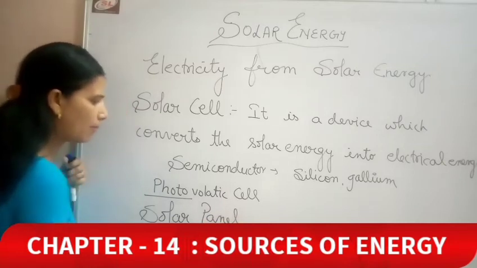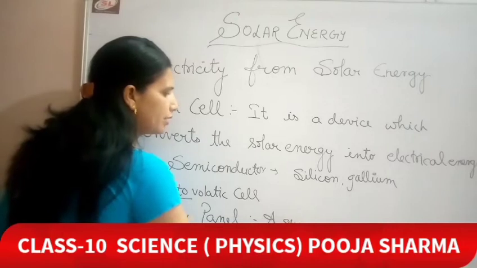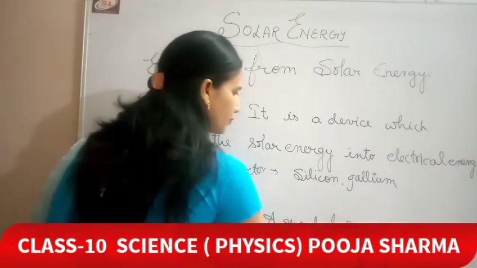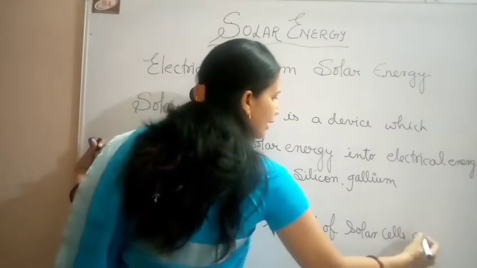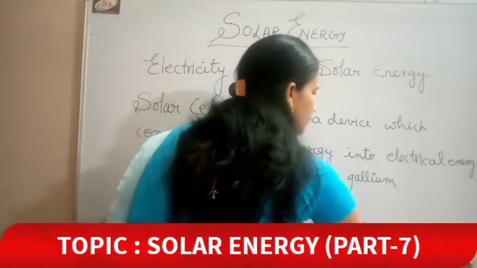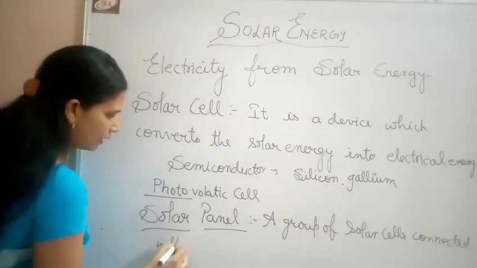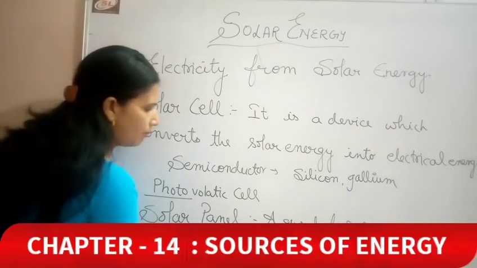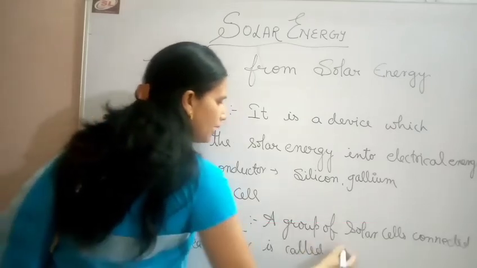It is easy to remember: a group of solar cells connected with each other is called a solar panel.